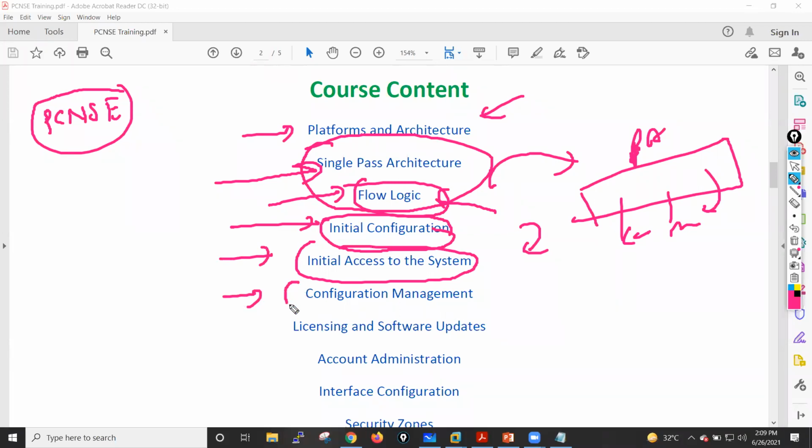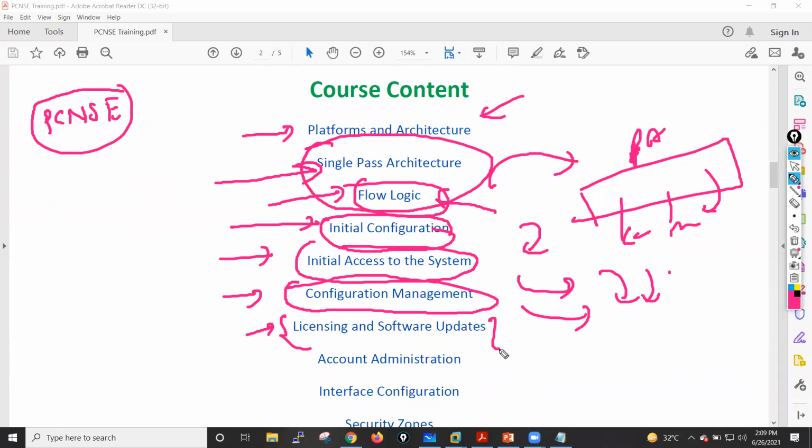Then we will also see configuration management, meaning I will tell you how we can manage the configuration. What is your candidate config, what is the running configuration, how we can shape these configurations, how we can export the configuration, how we can import the configuration. All these kinds of things we will see in config management. After that, I'll also explain the licensing part and software updates, meaning how you can license this device, how to register this device in the support portal, and what things you need for registering this device. All these things we will cover in the licensing part.